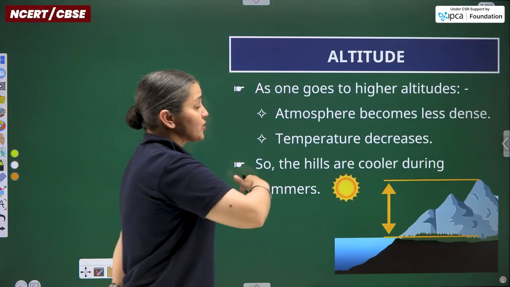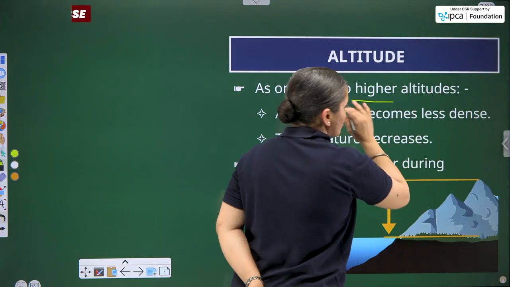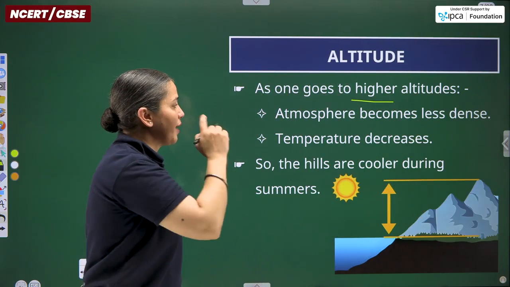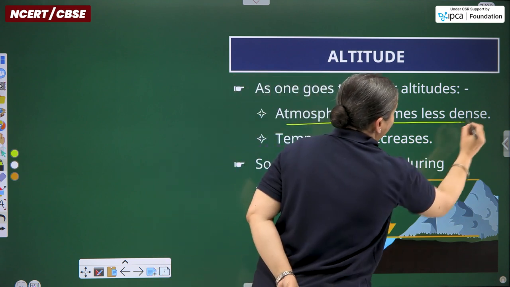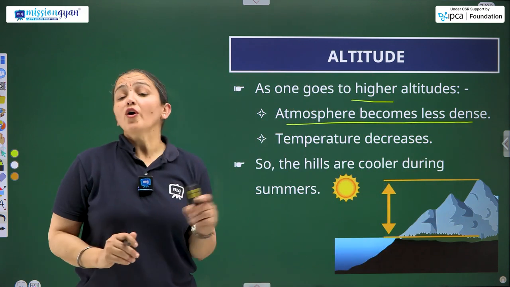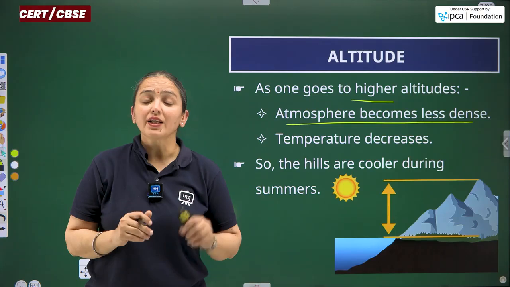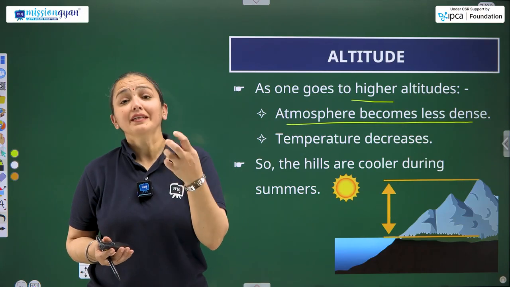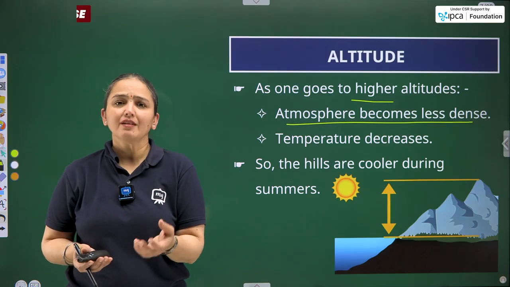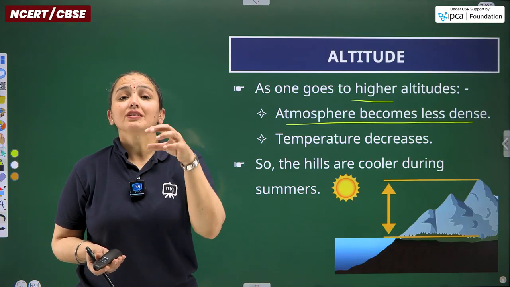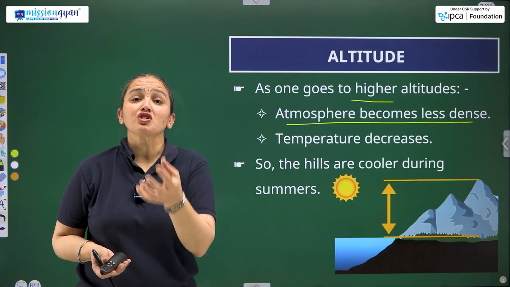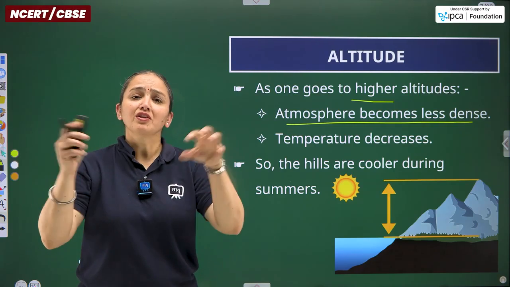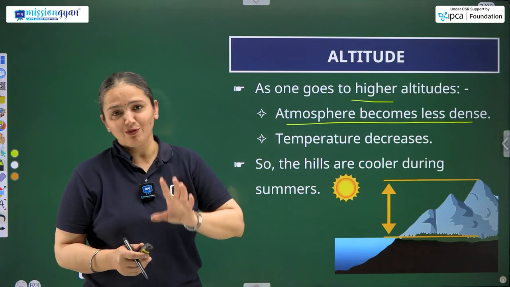Next is altitude, that is the height itself. As one goes higher, to a higher altitude, what happens? The atmosphere becomes less dense. Why so? Because of the gravity of the earth. We know that the earth has gravitational pull within itself.